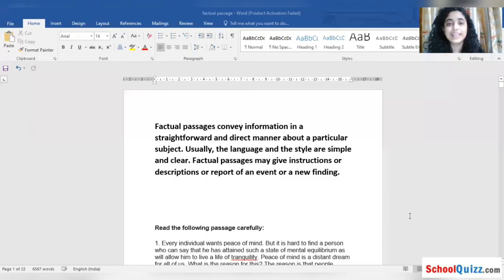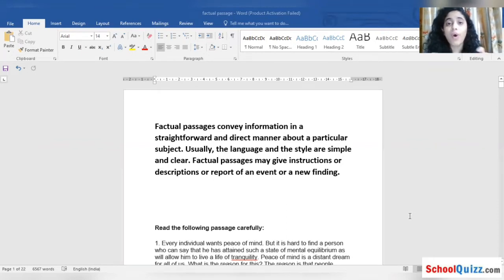First, we are going to see the meaning of the factual passage. I hope the screen is clear to you. So, factual passages. What is a factual passage? Factual passages convey information in a straightforward and direct manner. So what does a factual passage do? It conveys the information in a direct manner, meaning whatever is given here will be in a direct manner. It is like the grammar topic you have done, direct and indirect speech.